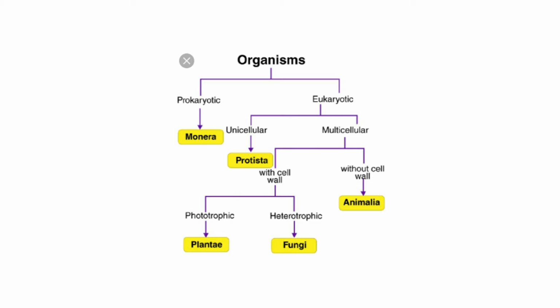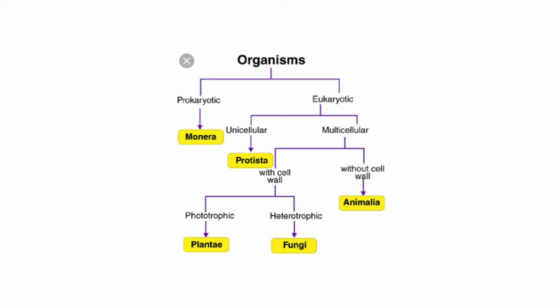All the unicellular organisms lie in kingdom Protista, and multicellular organisms are divided into two types, which is with cell wall and without cell wall. Those organisms which possess cell wall are further divided into two types, that is phototrophic and heterotrophic.